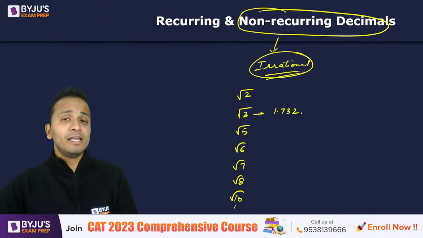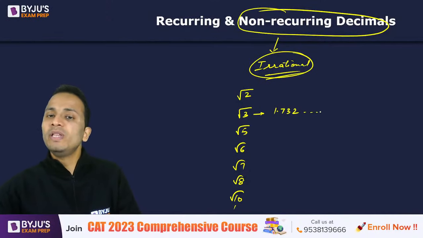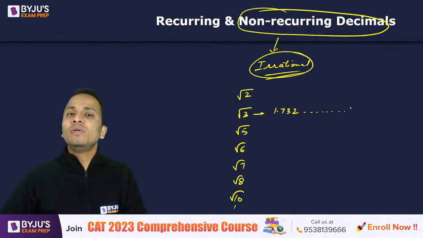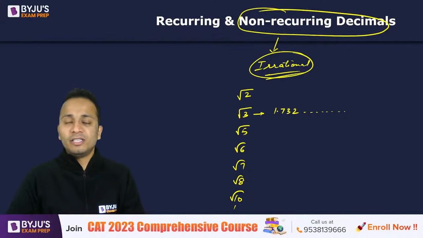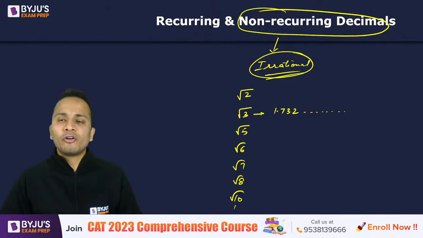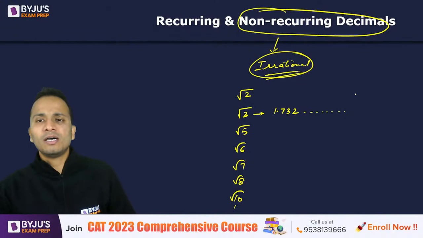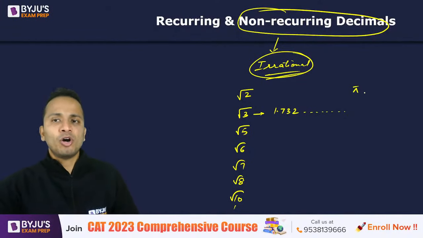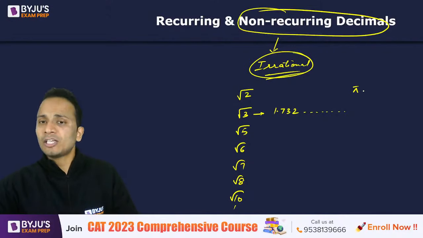But if you calculate the complete value, this value will never terminate. This value will never recur. This will not show any pattern. All right. So these are the examples of non-recurring decimals. Also, pi is an example of non-recurring numbers or irrational numbers.